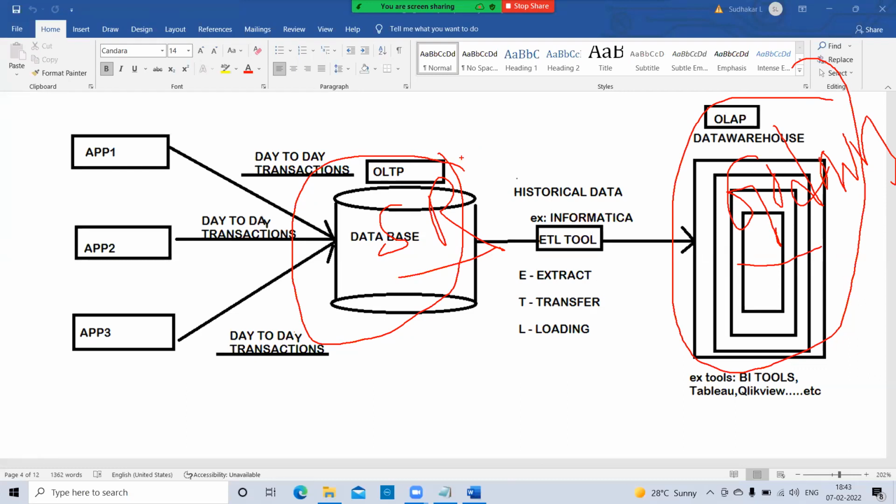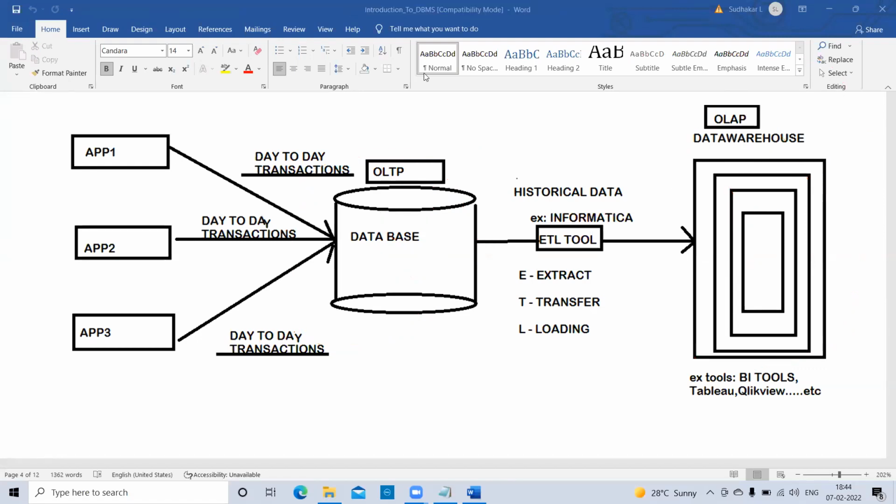Sir, how does it get extracted, transferred, loaded? That means ETL tools. At the time of explanation, nobody can focus on this. The Informatica tool is there, and SSIS software, Integration Services, is there. With the help of those software tools, they integrate these two databases, OLTP and OLAP.